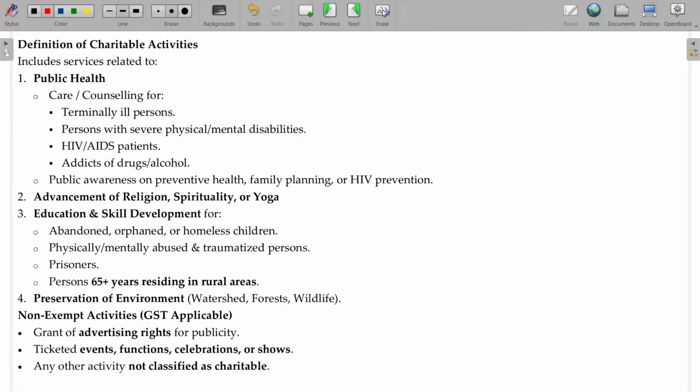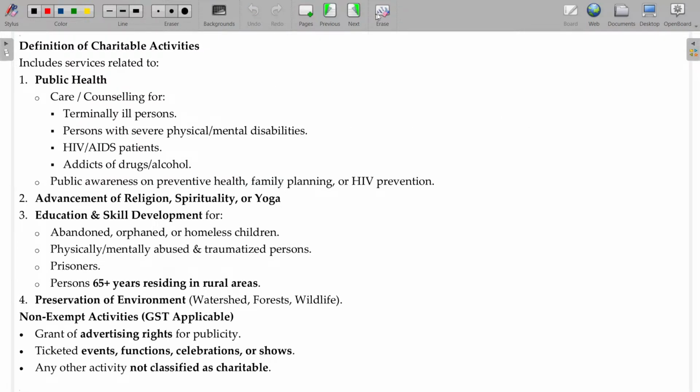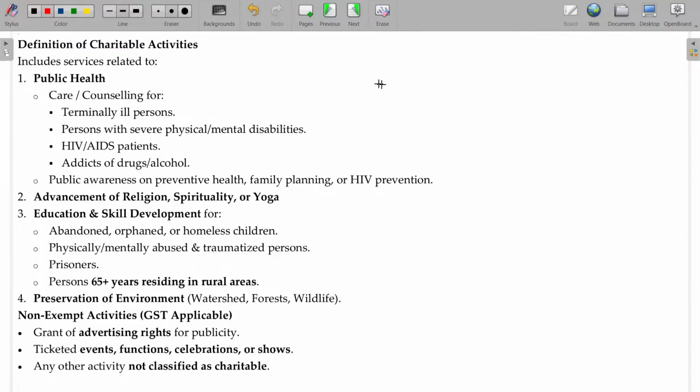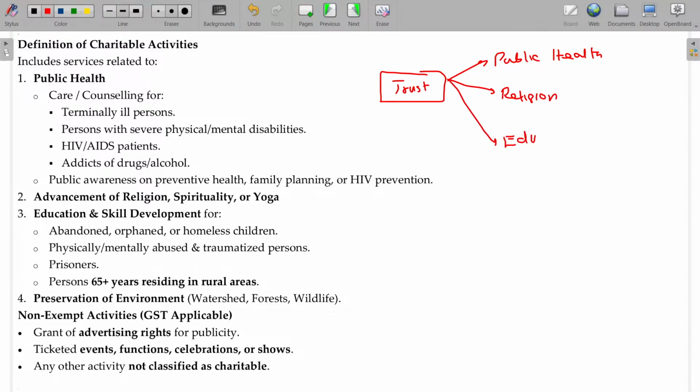A trust registered under 12AA renders public health services and religion related services, education and skill development services, preservation of environment services.